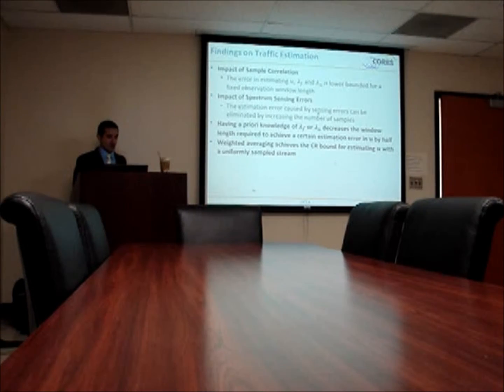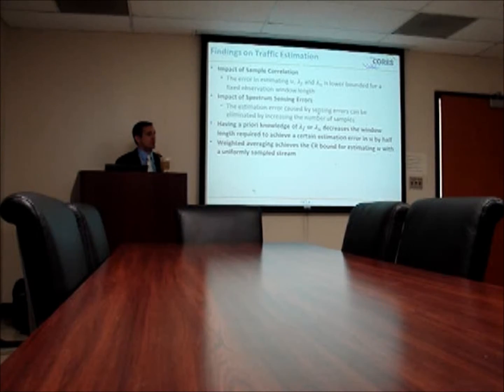This concludes the last part of this talk. So the findings we have regarding traffic estimation of primary users. In this case, again, I would stress, we are talking about stationary traffic of one primary user on a channel. If you want to estimate the duty cycle or the mean off and on times, there is an impact of the sample correlation, which causes there to always be a lower bound on your error.